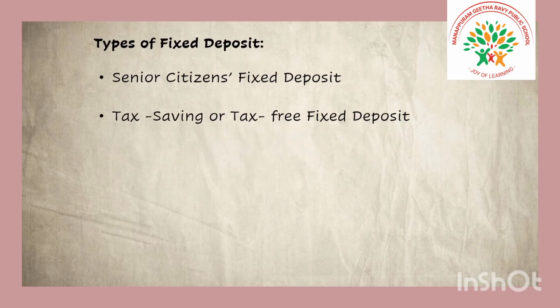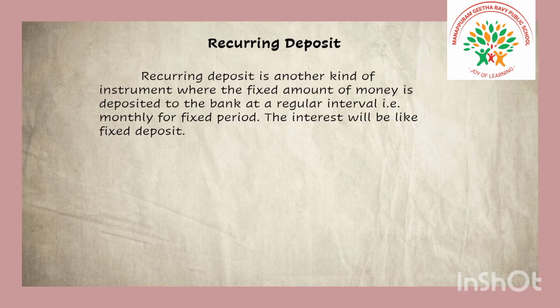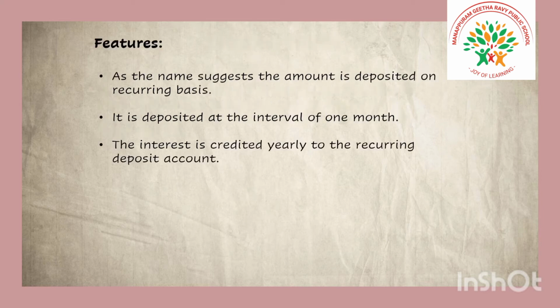Types of fixed deposit: senior citizen fixed deposit, tax saving or tax free fixed deposit, recurring deposit. It is another kind of instrument where a fixed amount of money is deposited in the bank at a regular interval, that is monthly, for a fixed period. The interest will be like fixed deposit.